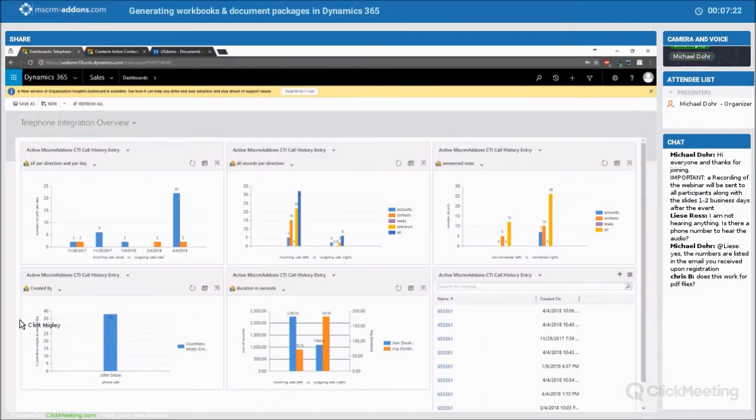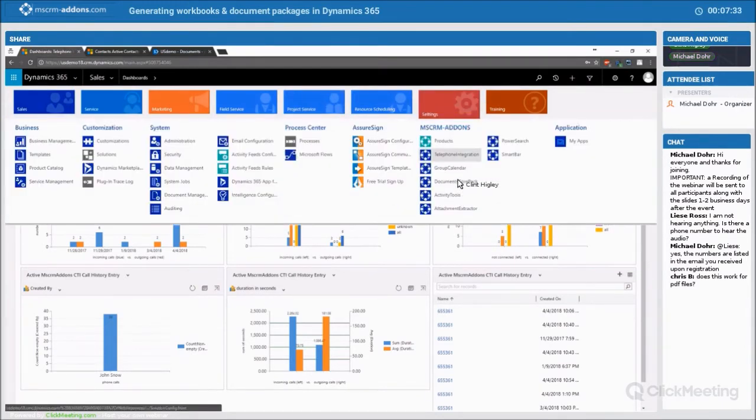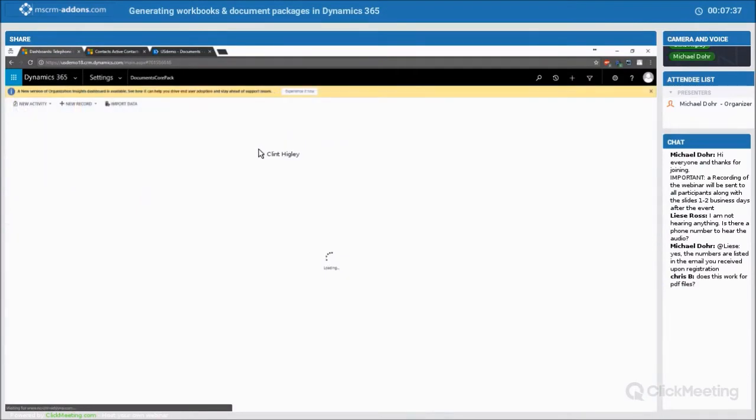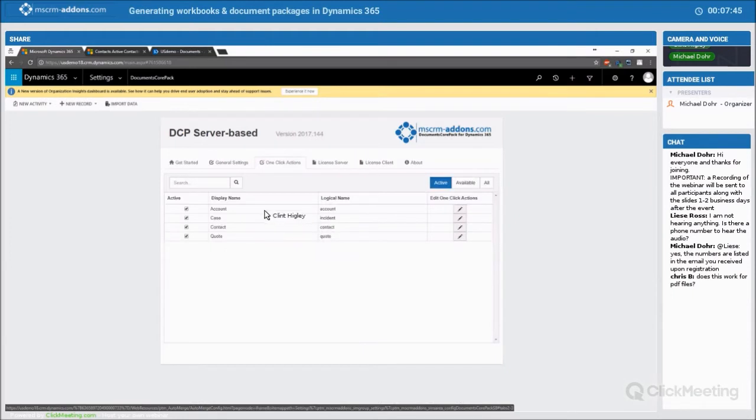This is exactly how we're going to get to this configuration. What we need to do is go over to our settings, and then under here we go to our DocumentsCorePack settings. This is the latest version of DocumentsCorePack. We'll have this tab, the one-click action tab. I'll click on that, and it gives you the different entities that you have one-click actions already configured for.